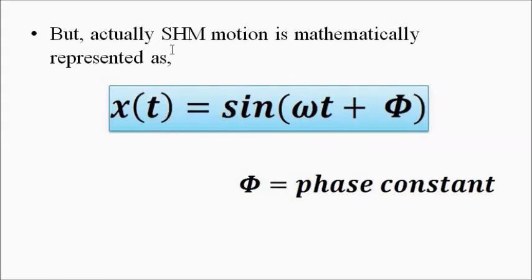Here I have missed the a, I am sorry for that. It is small a here. x(t) is equal to a sine omega t plus phi.